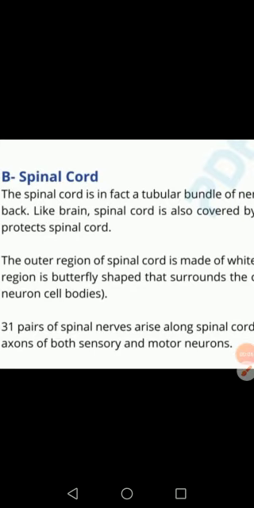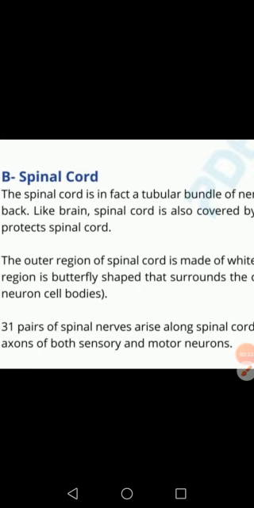We are discussing the central nervous system. We have discussed that it is made up of the brain and spinal cord. We have discussed the brain in our previous class. Now we will discuss the spinal cord in today's class.